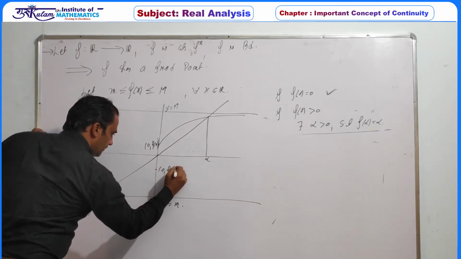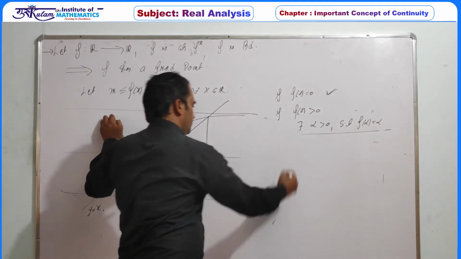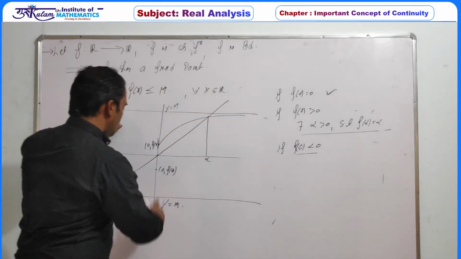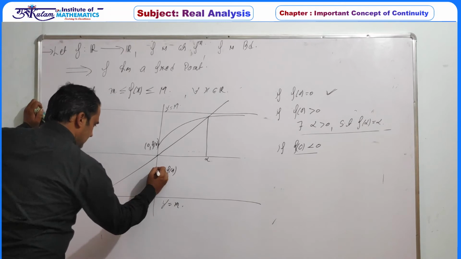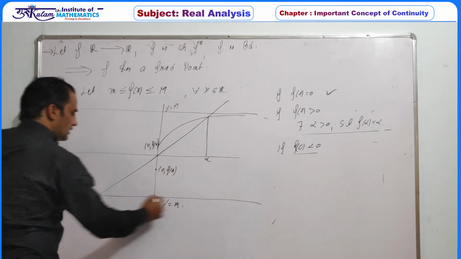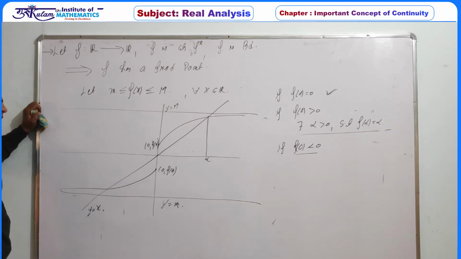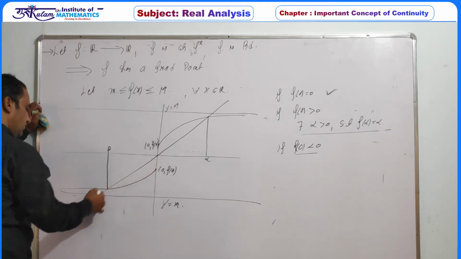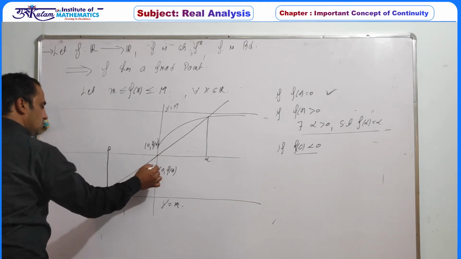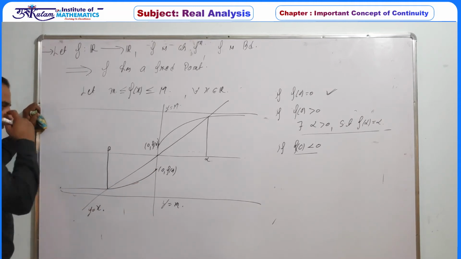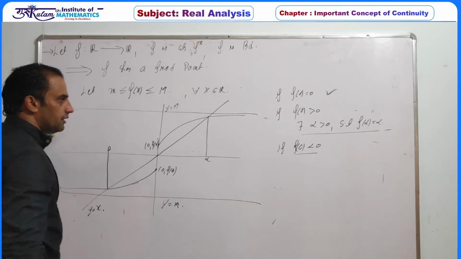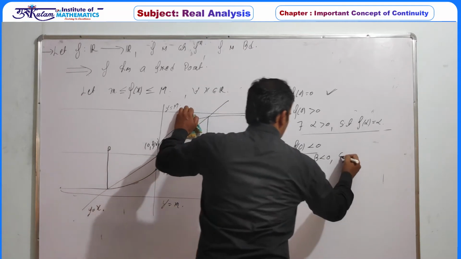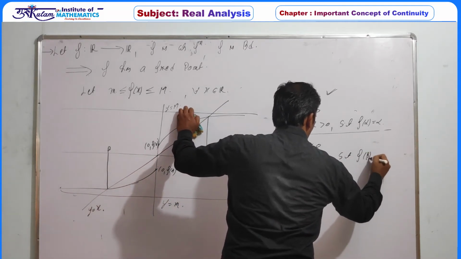Similarly, the next case is if f(0) is less than 0. So we can assume that this point is (0, f(0)). Then as x tends to minus infinity, this function is bounded below, so definitely the curve can be of this form. So there must exist beta, since as x tends to minus infinity your f(x) is bounded below, such that f(beta) equals beta. So there is beta less than 0 such that f of beta is equal to beta.